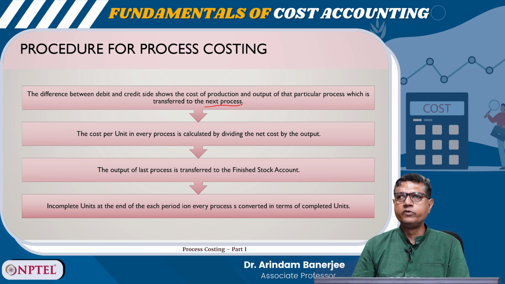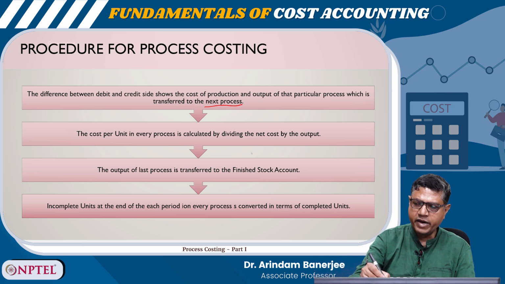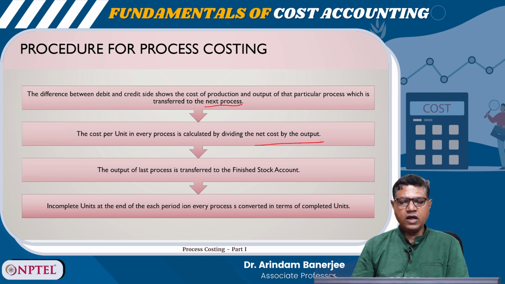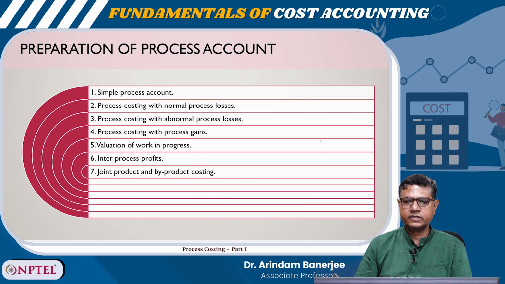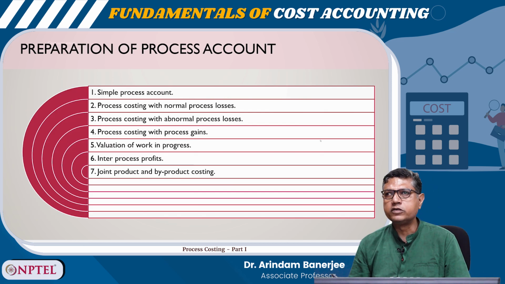The cost per unit in every process is calculated by dividing the net cost by output. The output of the last process is transferred to the finished stock account, and the incomplete units at the end of each period in every process are converted in terms of completed units. So, preparation of the process account.